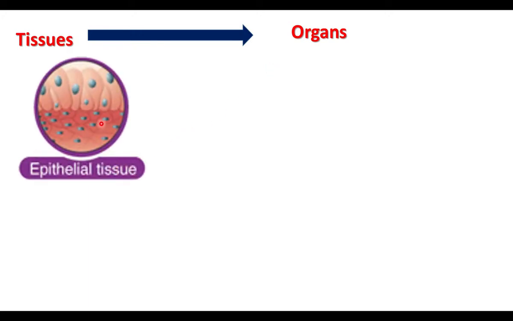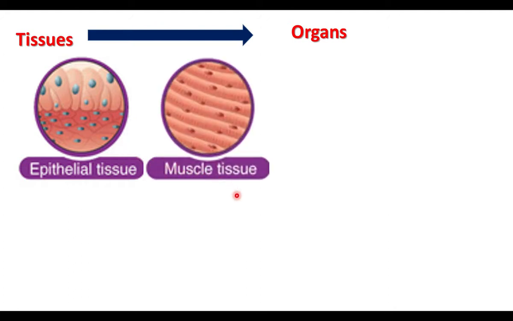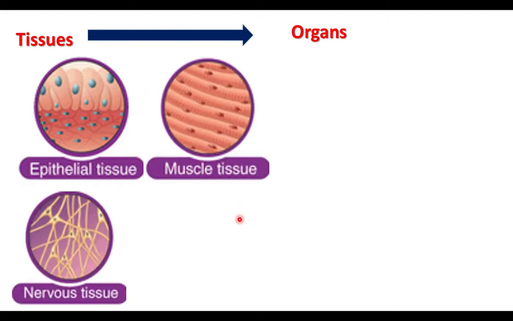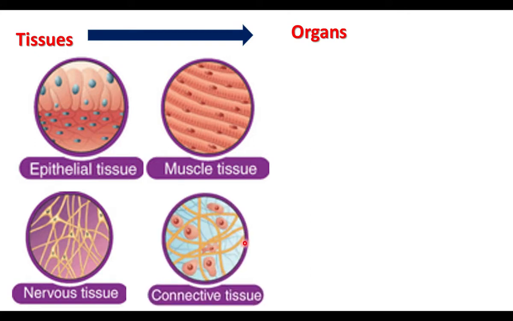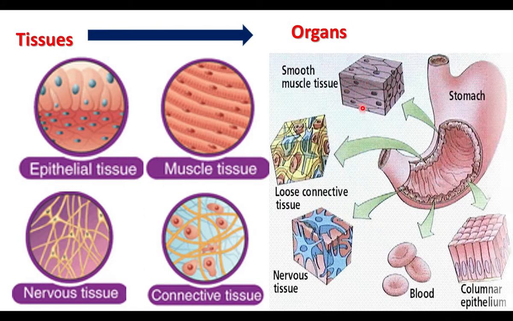Epithelial tissue is a covering tissue. We have muscular tissue and nervous tissue. Connective tissue includes bones, cartilages, and blood. So various tissues group together and form organs. Stomach is an organ. It has smooth muscles, loose connective tissue, nervous tissue, blood tissue, and epithelial tissue. Various tissues together form an organ, the stomach.